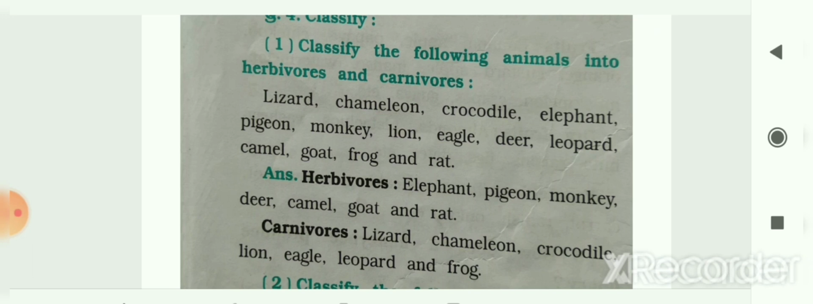So lizard will come into the carnivorous. Then chameleon. It is also in the carnivorous. Then crocodile. It is also a carnivore animal. Then elephant. So elephant is the herbivore. The next is pigeon. Pigeon is also herbivore. Next is monkey. So monkey is also a herbivore animal. Then lion. So lion is the carnivore animal. Next is eagle. So eagle is also a carnivore animal.